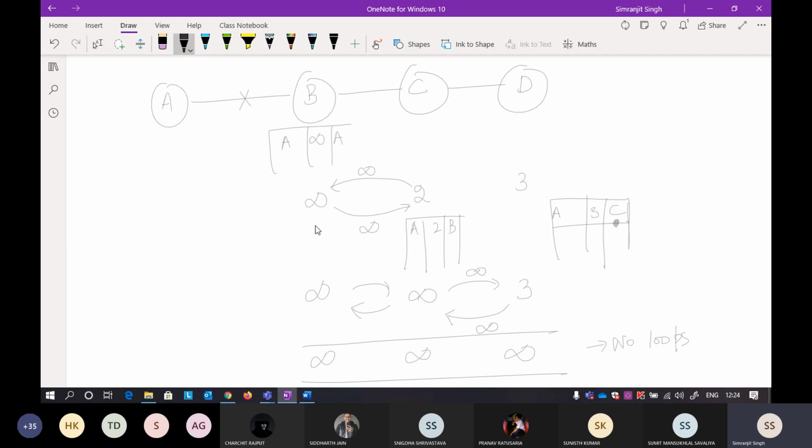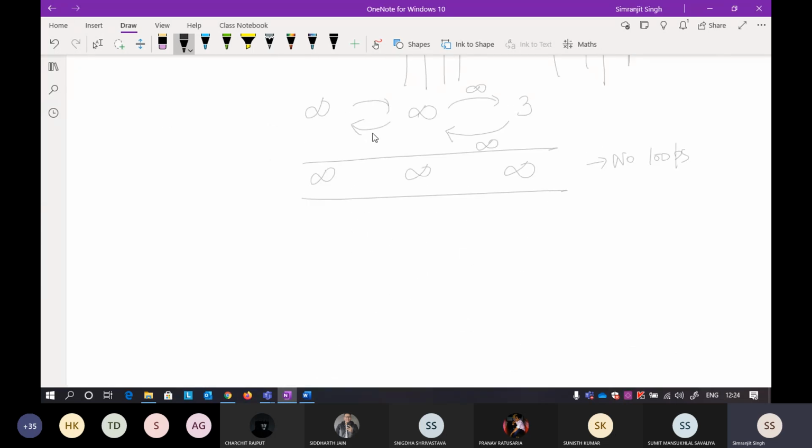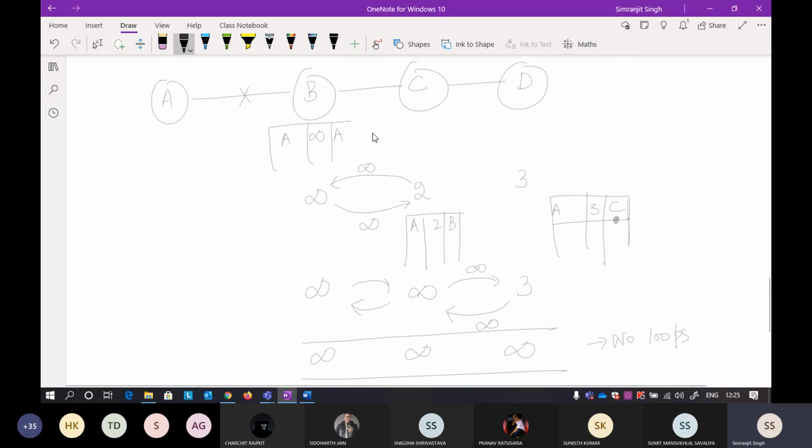So instead of saying that I can take you to A in some distance vector, I will say I cannot help you because my path was through you only, so I will send you infinity. That is the main concept of distance vector routing. I hope you understand this one because it's a very complicated algorithm. But if you stick to this algorithm, I think it is one of the easiest ones.